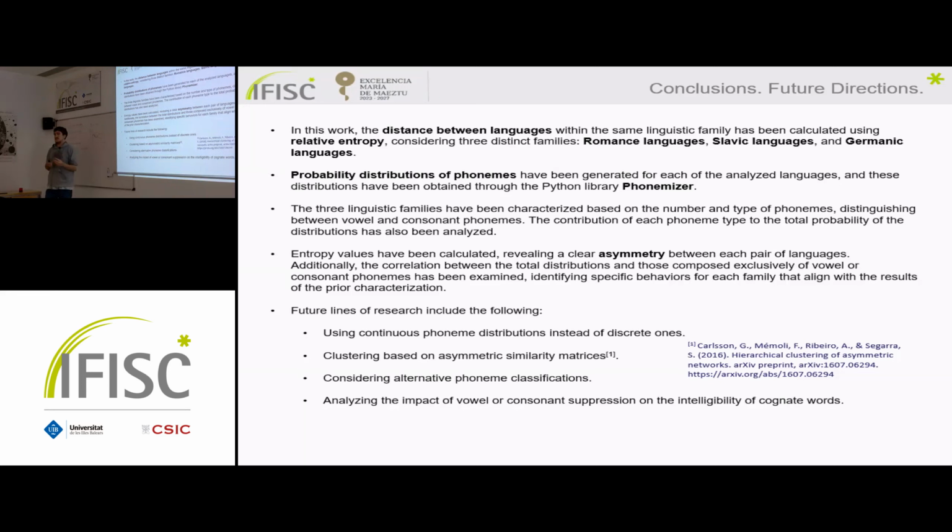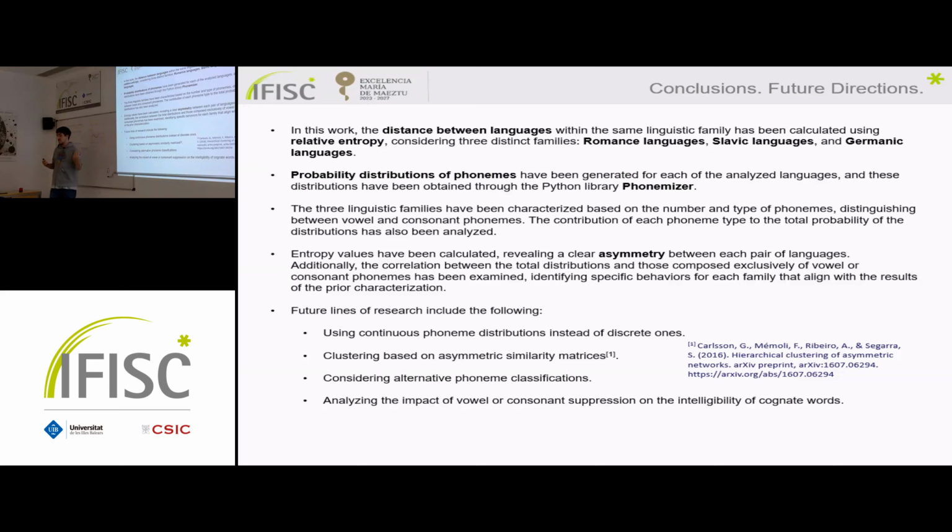So I'm not going to mention what the correlation was. Well, we have calculated the distances between languages according to the relative entropy within the same family. We have generated probability distribution functions. We have validated the library that we have used. So I think we have validated the distribution functions and they can be used for other studies.